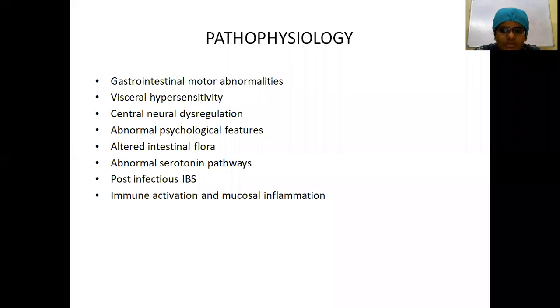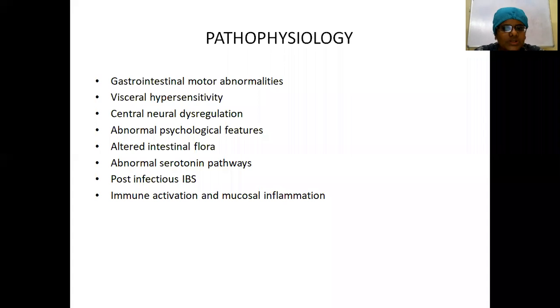In this, there can be two types. In the constipation predominant type, the visceral peristaltic waves are very less, that is, the jejunal contraction waves are very less. So the colonic transit time is also more, and the rectosigmoid activity is also less. In the diarrhea predominant type, you'll be having multiple jejunal contraction waves. So the orocecal transit time is very much decreased, and you will have the diarrhea.